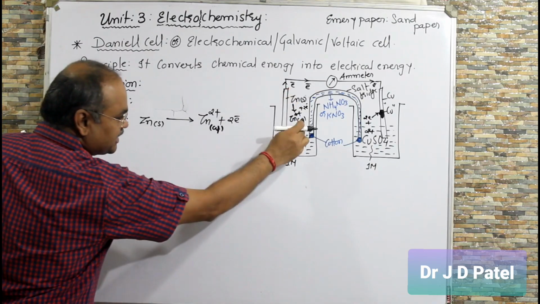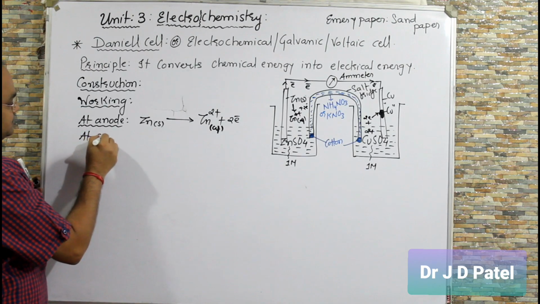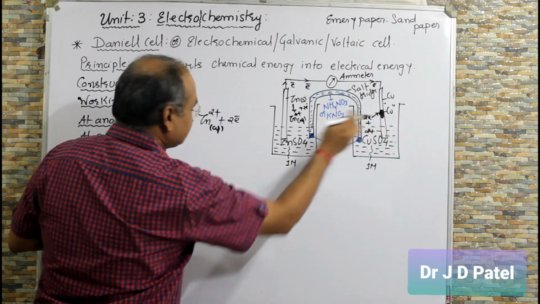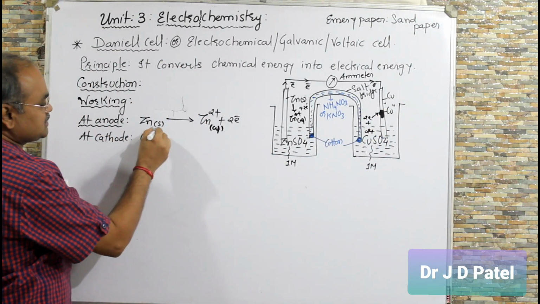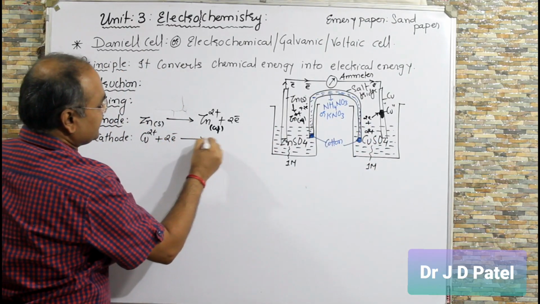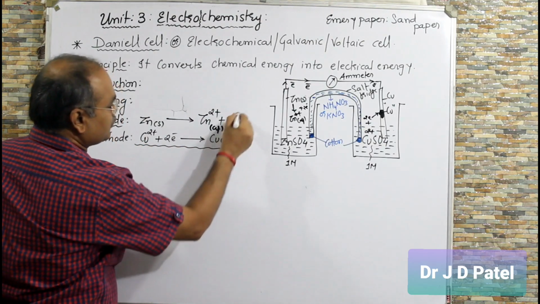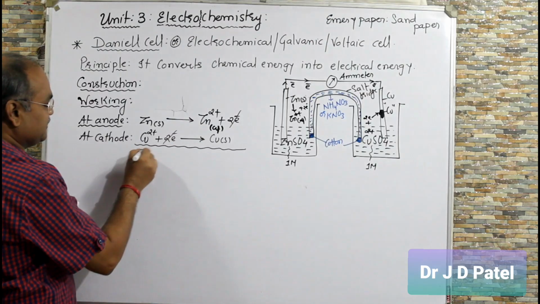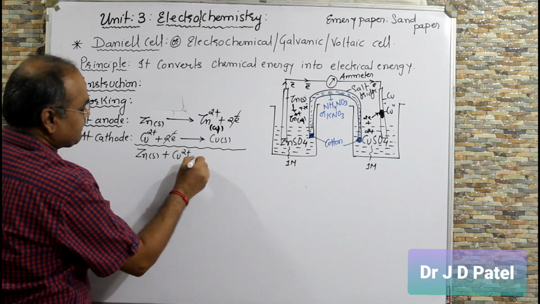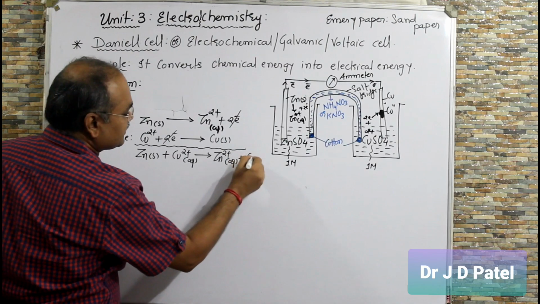Why does the weight of the zinc strip decrease? Because it undergoes oxidation, right? At cathode, if you observe, the weight of the copper strip increases. Why? Because Cu2+ from CuSO4 solution takes 2 electrons and gets deposited as Cu solid. What will be the net reaction? 2 electrons cancel. You will get Zn solid plus Cu2+ aqueous gives Zn2+ aqueous plus Cu solid.